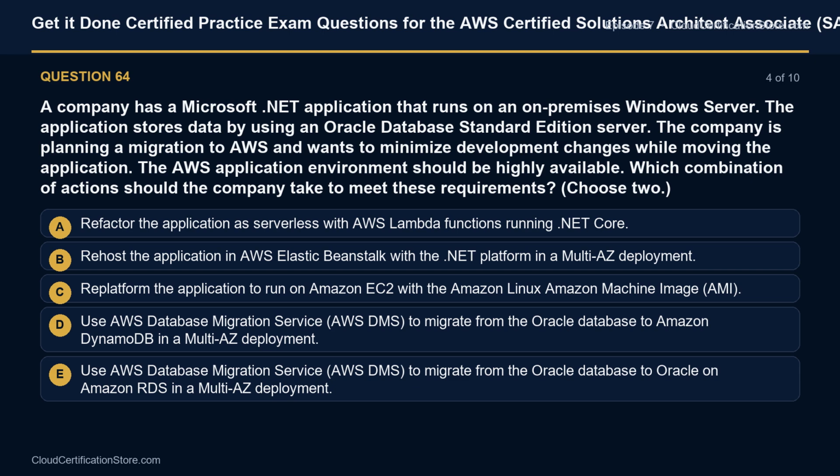Option D. Use AWS Database Migration Service, AWS DMS, to migrate from the Oracle database to Amazon DynamoDB in a multi-AZ deployment. Option E. Use AWS Database Migration Service, AWS DMS, to migrate from the Oracle database to Oracle on Amazon RDS in a multi-AZ deployment.